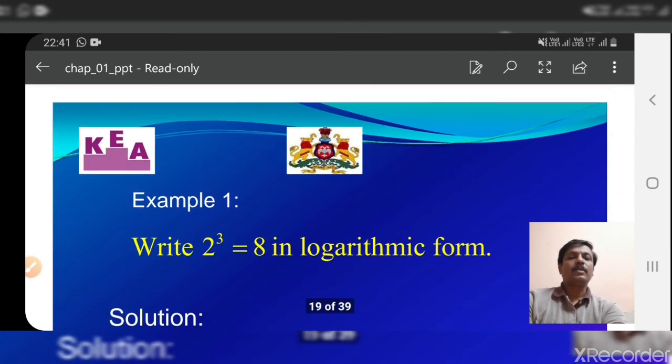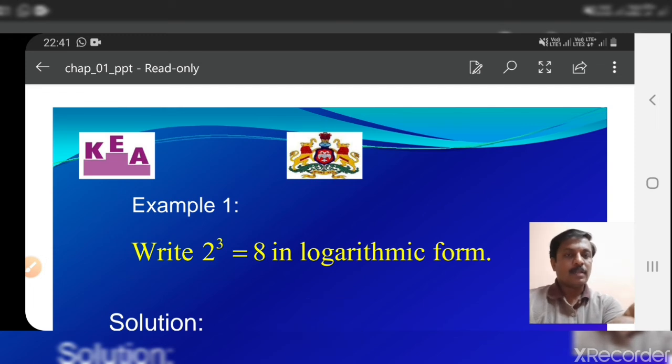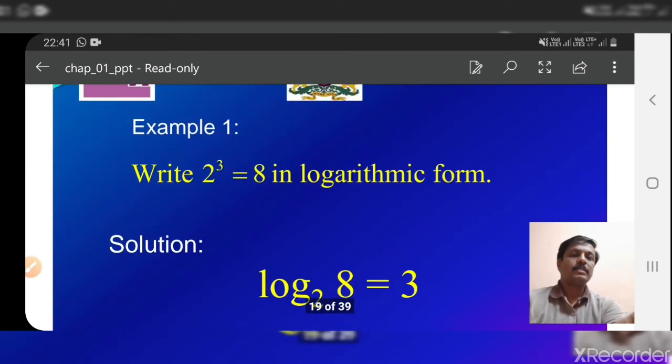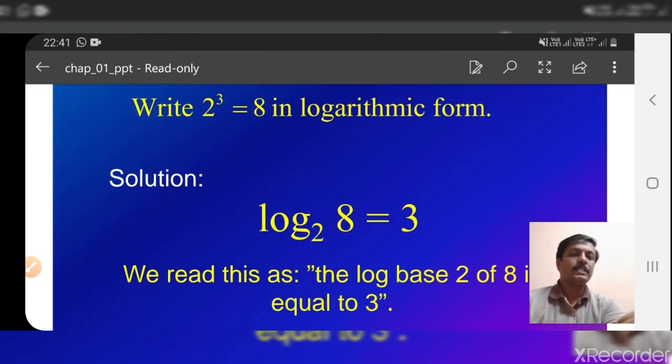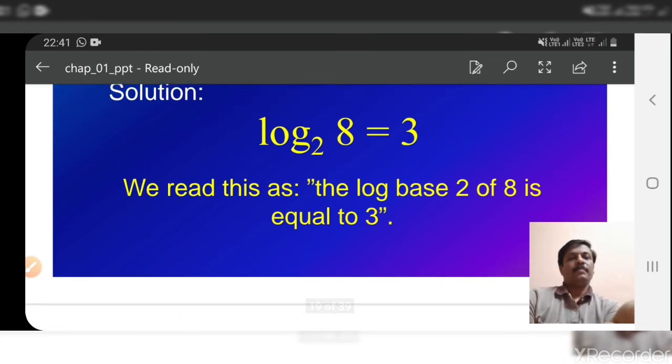2 raised to 3 equal to 8. So how to write this in logarithm form? Think over it. 2 raised to 3 equal to 8. Write in logarithm form. Here 2 is the base, so we write it as log of 8 to the base 2 equal to 3. We read this as log base 2 of 8 is 3.